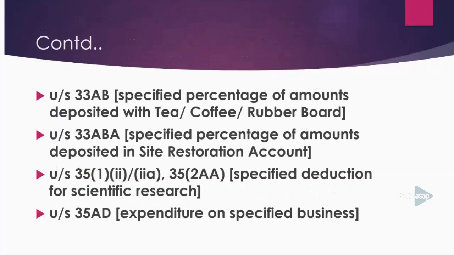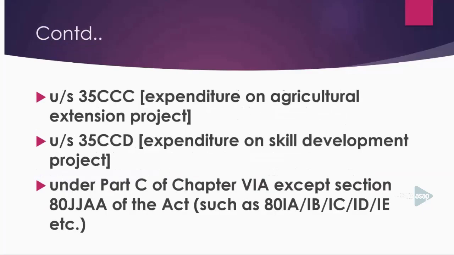You cannot claim deduction under section 33AB, specified percentage of amount deposited with the Tea or Coffee or Rubber Board. You cannot claim deduction under section 33ABA. You cannot claim deduction under 35(1), (2), or (2A). You cannot claim deduction under section 35(2AA). You cannot claim deduction under section 35AD.